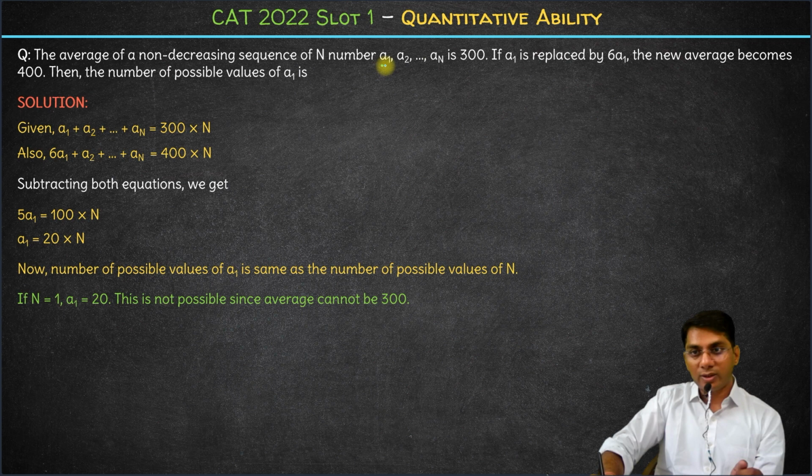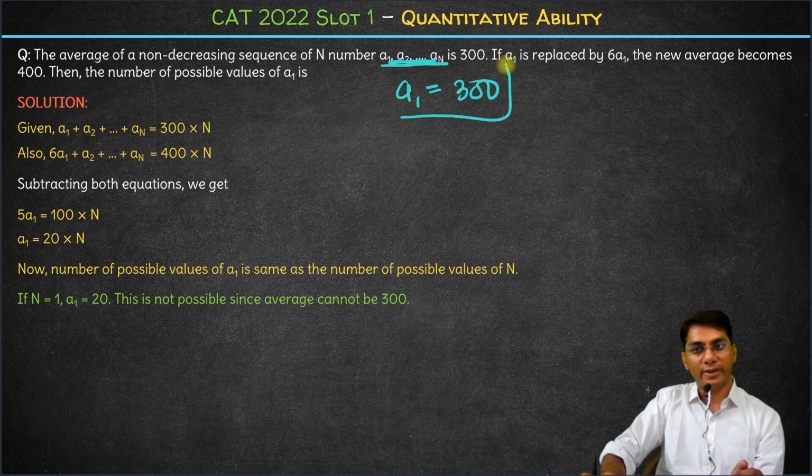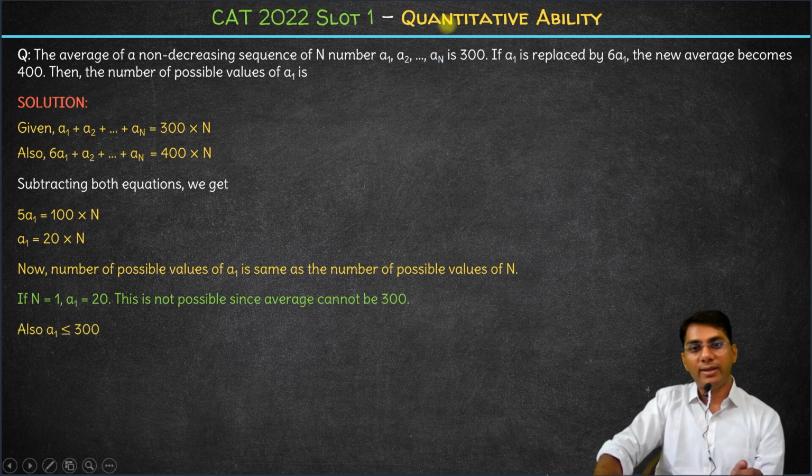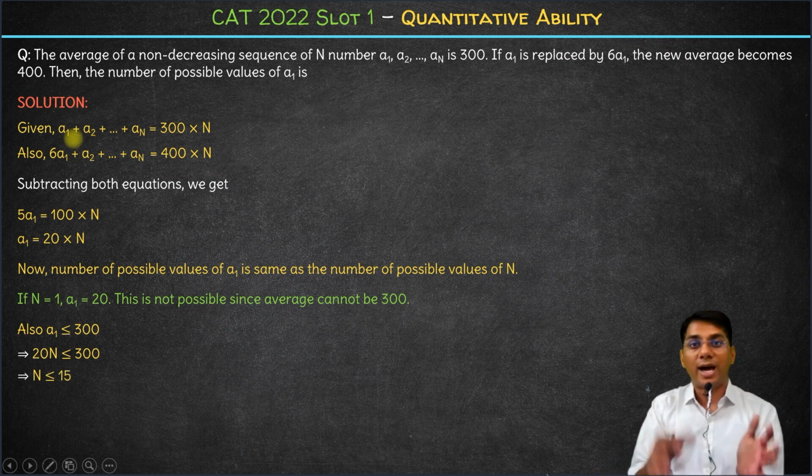Even if we assume that all of them are equal, in that case the lowest term will become equal to the average. So a1 should definitely be less than or equal to 300. Now a1 is 20 into n, so 20n should be less than or equal to 300, hence n should be less than or equal to 15. So the highest value of n is 15.